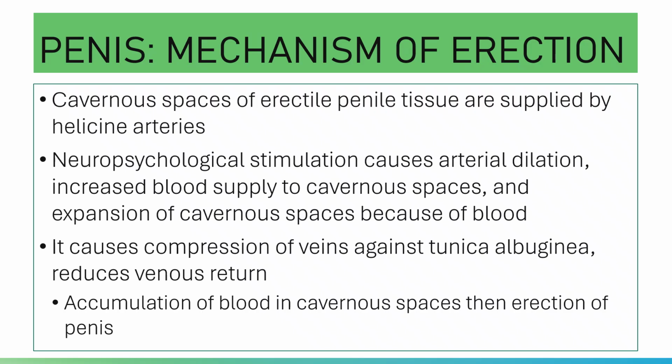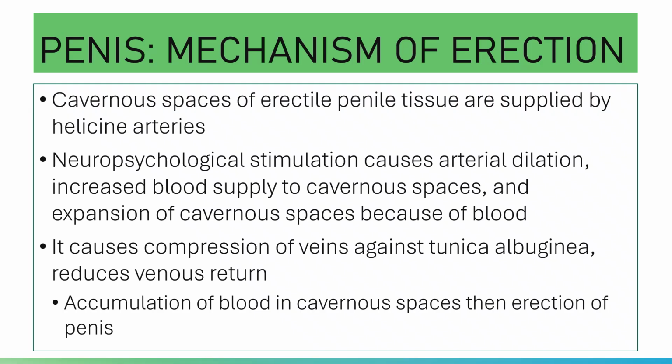Your bulbospongiosus is a muscle in the pelvic floor that plays a key role in sexual function, and it is also part of the superficial muscles of the perineum. While your ischiocavernosus muscle is a paired muscle located in the urogenital triangle.